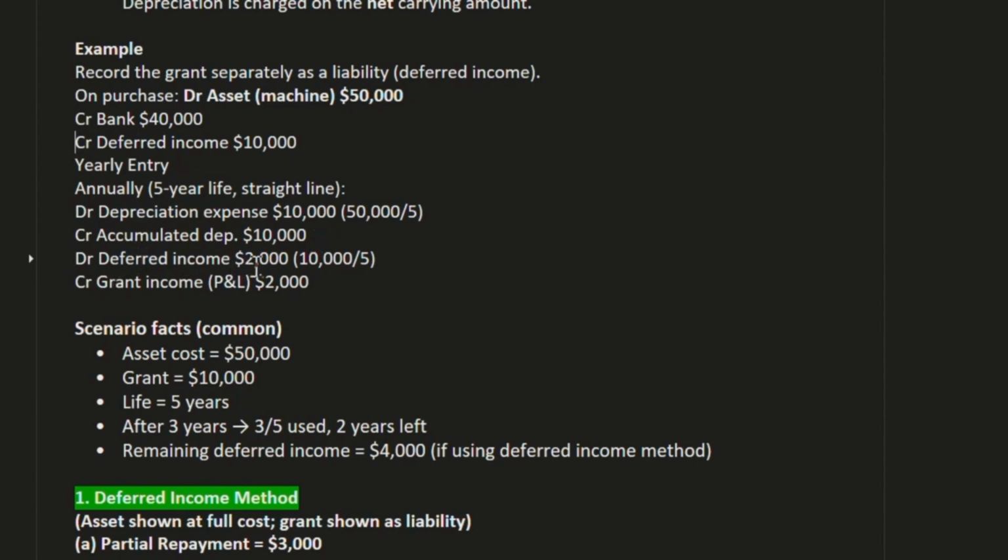Now that deferred income we need to discharge to the P&L each year. How will we discharge it? First, we need to calculate the annual deferred income amount. The total consideration we receive on the asset from the government, that is the government grant, is 10,000, and with a 5-year straight line depreciation asset life, 10,000 divided by 5 will be 2,000 per year. This deferred income will go to P&L each year. So the journal entry will be DR deferred income 2,000 and CR grant income 2,000. That will go to P&L.